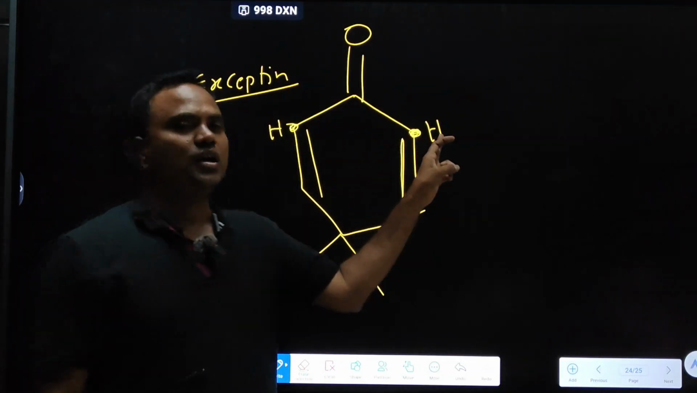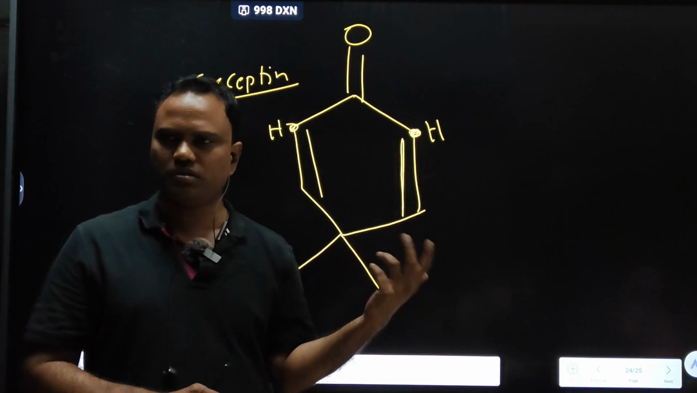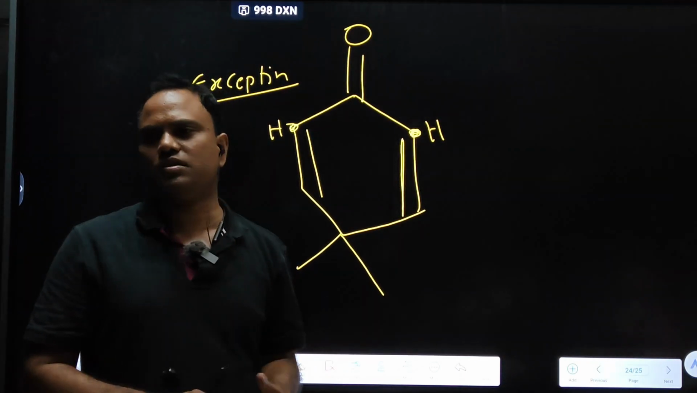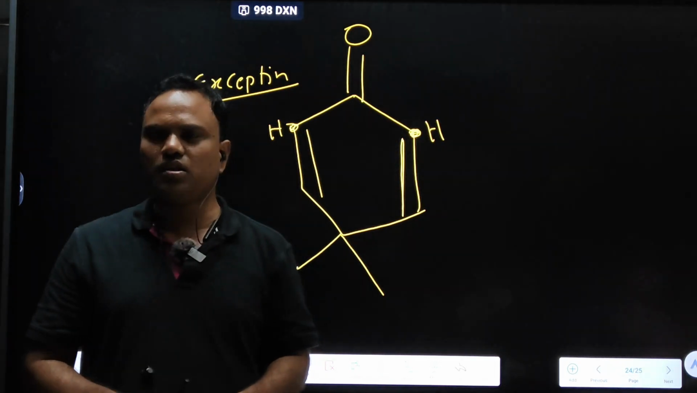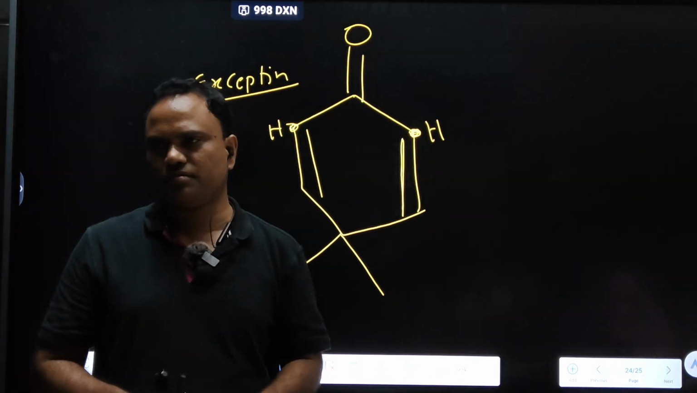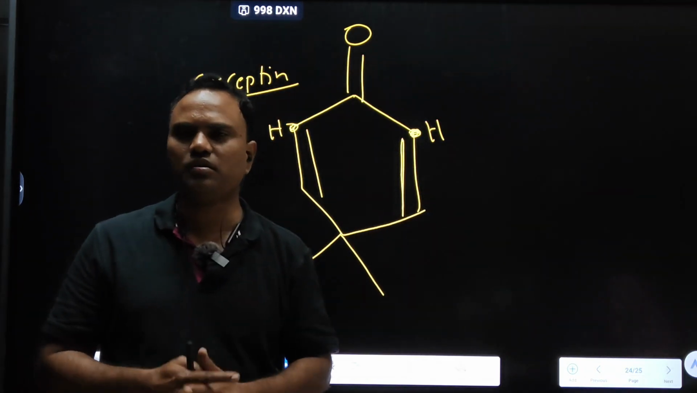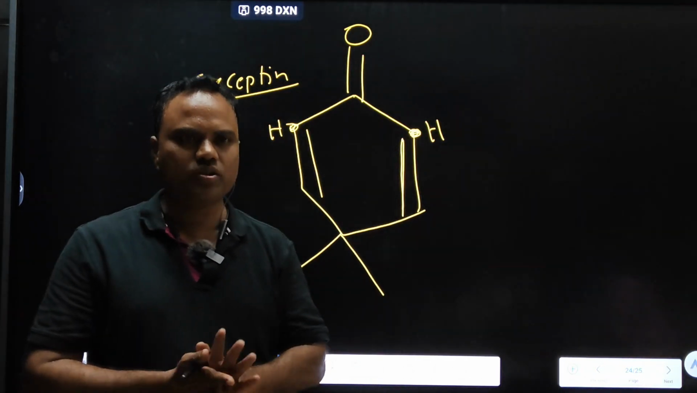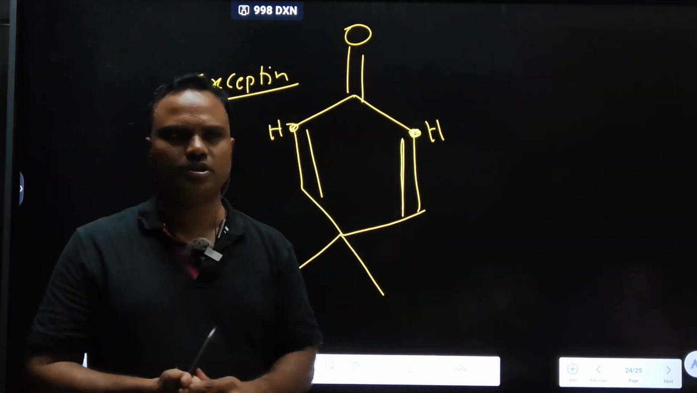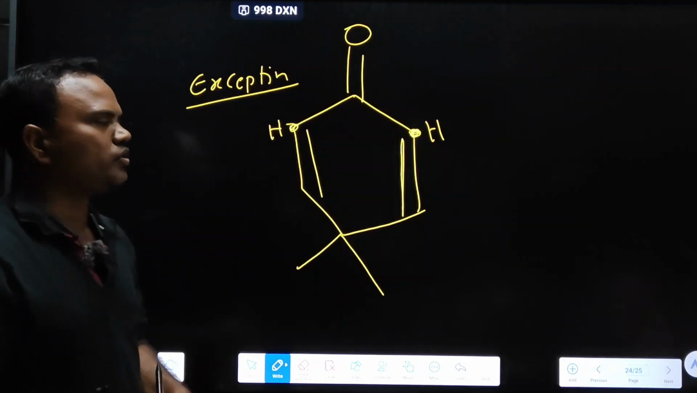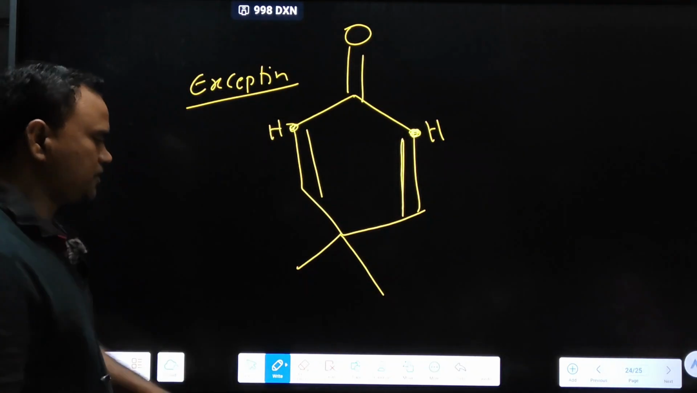The last exception, bridgehead, is okay for everyone. The second exceptional case is that if alpha hydrogen is present on a double bonded carbon, it does not undergo tautomerism. Alpha position is there, alpha hydrogen is there, but that alpha hydrogen is present on a double bond. If alpha hydrogen is present on a double bonded carbon, it does not undergo tautomerism. The hydrogen should not be on the double bonded carbon. Okay, right.